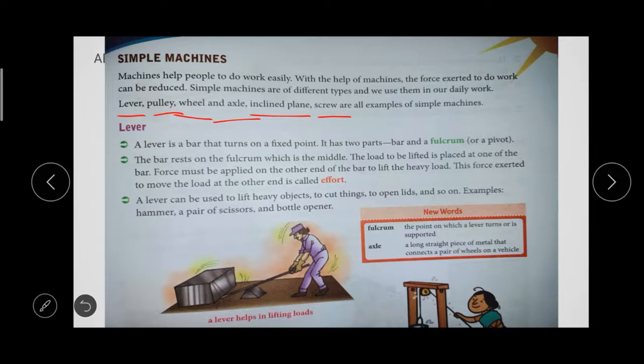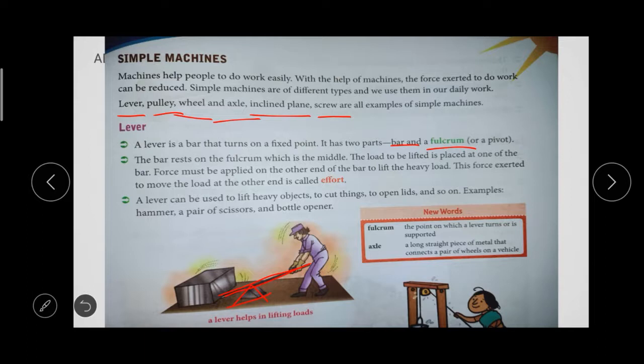So a lever is a bar that turns on a fixed point. There's a fixed point and there's a bar, okay. It has two parts, one is the bar and one is the fulcrum. See, this is the fulcrum, the middle portion is called the fulcrum, or else we can say pivot, which is in the middle. And there's a bar, see, this is the bar, okay.